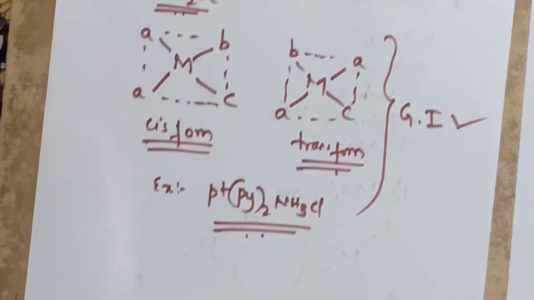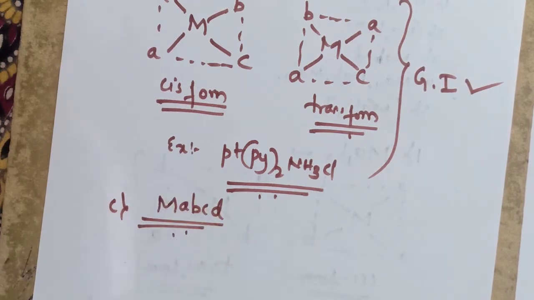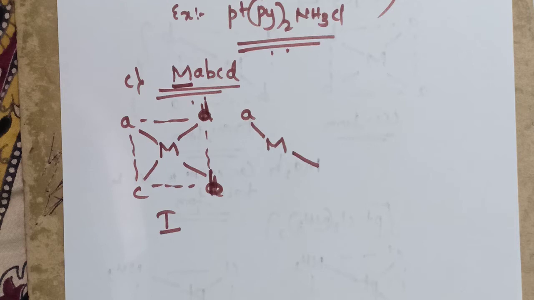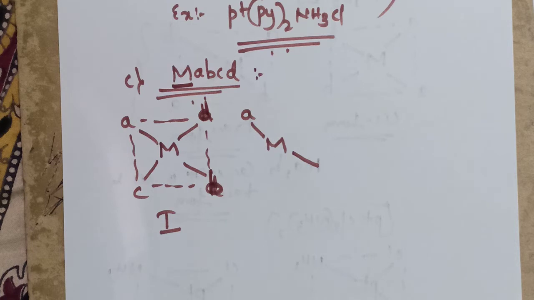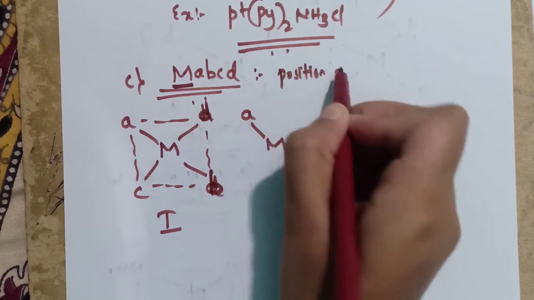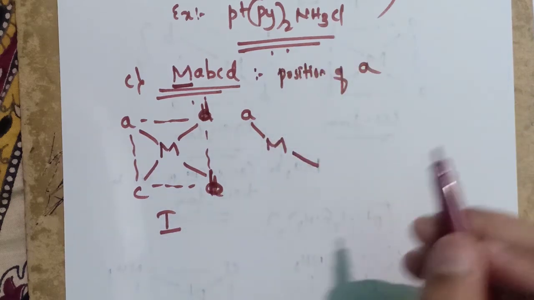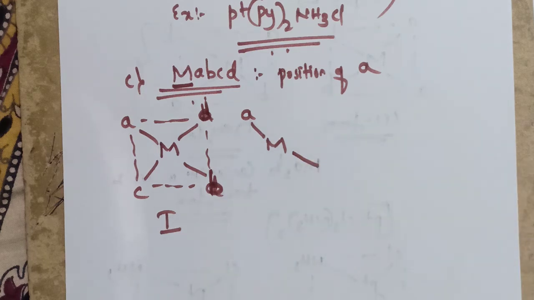And the third type of complex is MABCD. Let's see whether this complex will exhibit geometrical isomerism or not. Here this type of square planar complex of type MABCD produces three isomers. Let's see how. Here we have to fix the position of one ligand. Just fix the position of A and place the other ligands opposite to it, that means trans to it.